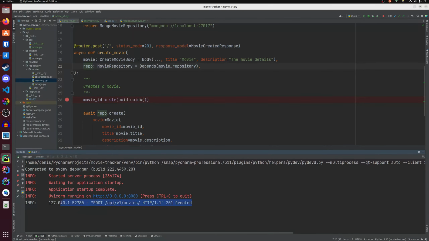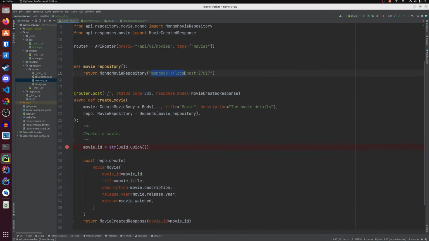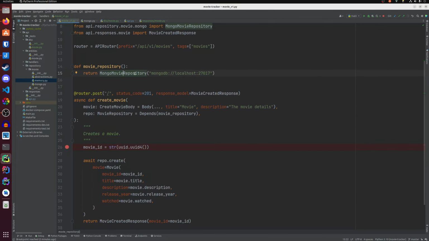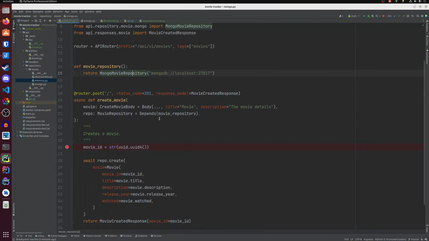The movie has been successfully created. The next problem we need to solve is this hard-coded string value. What happens if we want to use another MongoDB instance, which is not on localhost? Well, we can't because we have hard-coded this value. We also hard-coded the database.